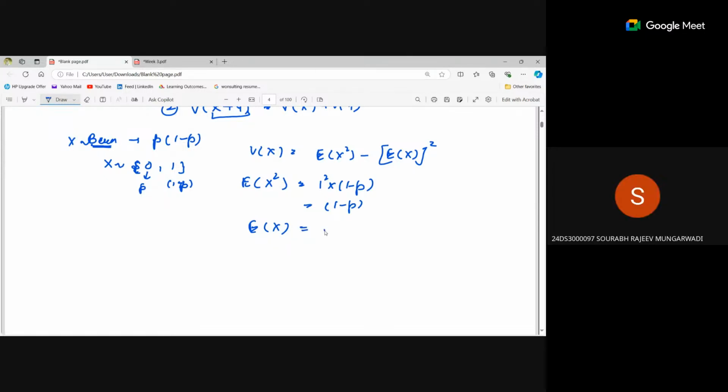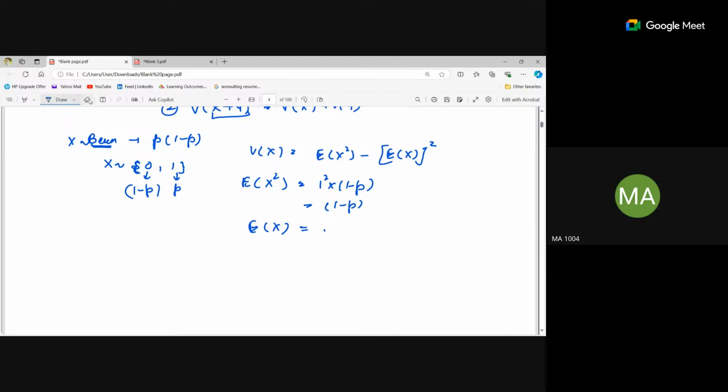No, I think 1 minus p. It's supposed to be p. See, you have taken the probability differently. 0 is taking probability 1 minus p, and 1 is taking the probability p. Fine.